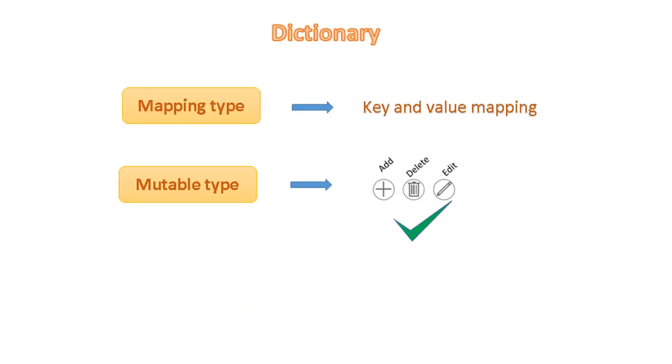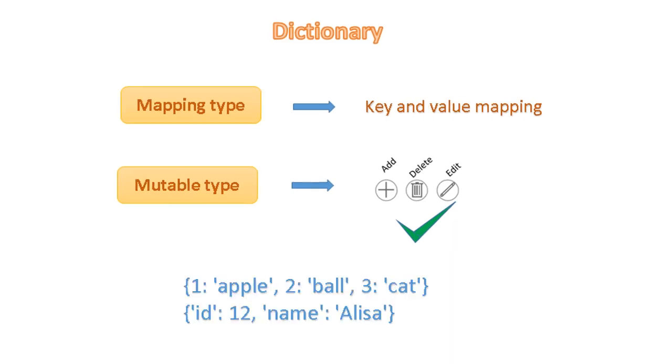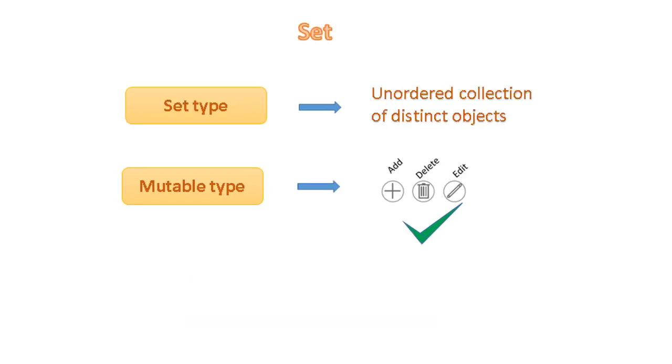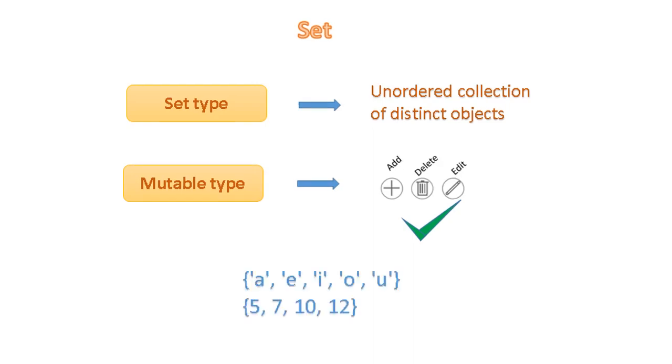Dictionary is mapping type and mutable data type. Dictionary stores the data as key-value pair. It is enclosed by curly brackets, and each pair is separated by comma. Set is unordered collection of distinct objects, and it is mutable type. It is enclosed by curly bracket, and each element is separated by comma.